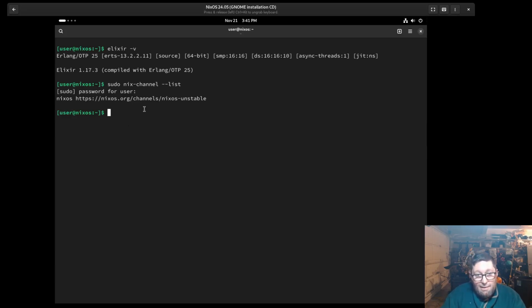And the cool thing is that, and I've done this too, because I've been running NixOS for like 3 years, I used to run the unstable channel all the time. And of course, it's called unstable for a reason. Anyone that's been on a rolling release like Tumbleweed or Arch knows that sometimes it bites you. That's why it's called unstable. And if that's the case, not only could you roll back to a different version in your boot menu, but you can literally switch your channel back to the stable one, rebuild, and then everything is there.